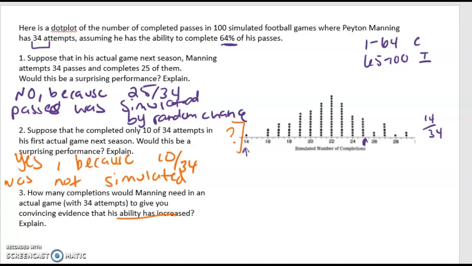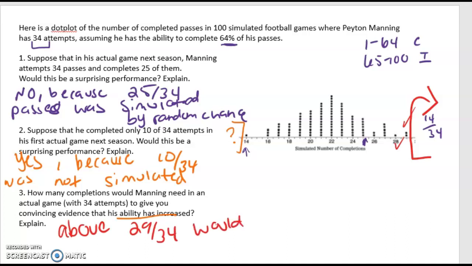So if his ability had increased, that means we're looking for a performance to the right. So I look here, where is the part where we're not able to simulate on the right? So we were able to simulate 28, random chance. We are able to simulate 29, random chance. So that means any attempt above 29 out of 34 would suggest his ability had increased.